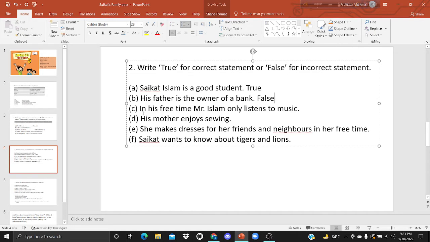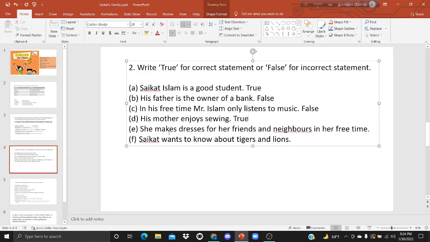Number C, in his free time, Mr. Islam only listens to music. Yes, Mr. Islam listens to music, but not only. He also writes stories. That's why for this word, only, the sentence is incorrect. That means it is false. Number D, his mother enjoys sewing. Yes, his mother enjoys sewing in her free time. That means it is true.